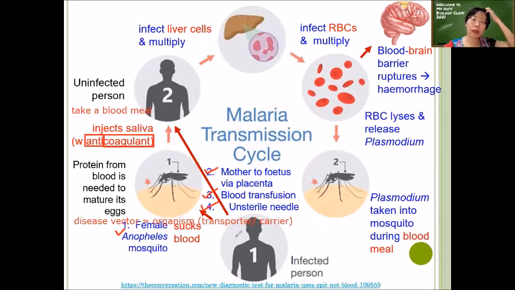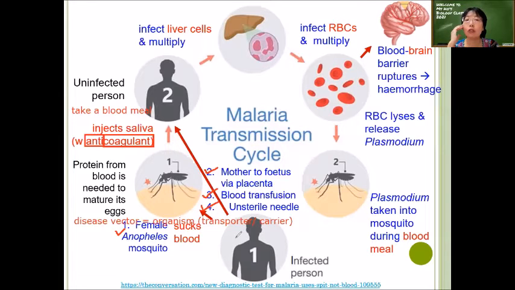And of course, sharing of unsterile needles. Especially for drug addicts, they have to spend a lot of money buying the drugs, so they will try to reduce costs like needles. They don't have to buy a lot of needles. They keep on using needles, and sometimes they even share needles with other people. When the needle is placed into the vein to inject the drugs and you take it out, there is still fresh blood there. So if the blood has not dried yet and another person immediately uses it, then the blood from the first person will be introduced to another person.